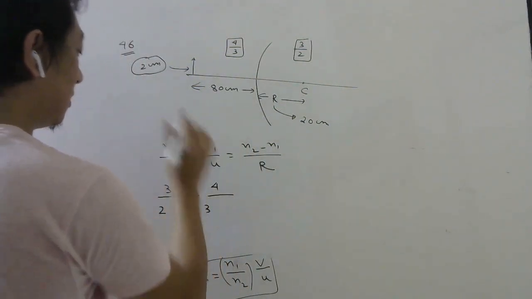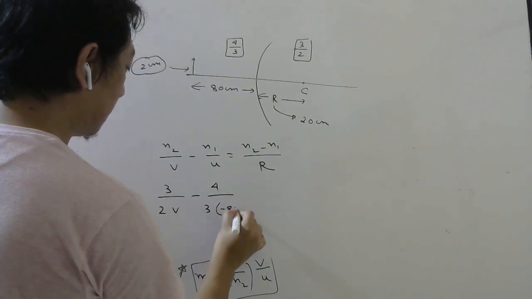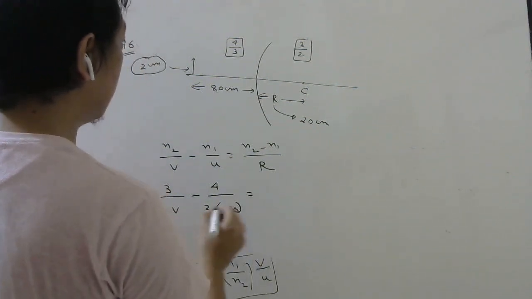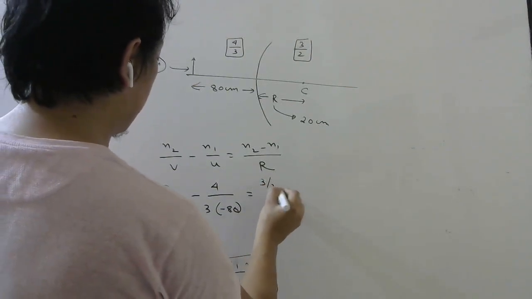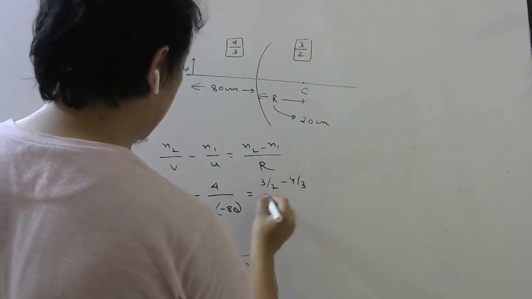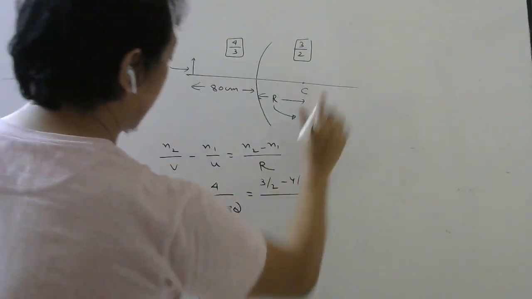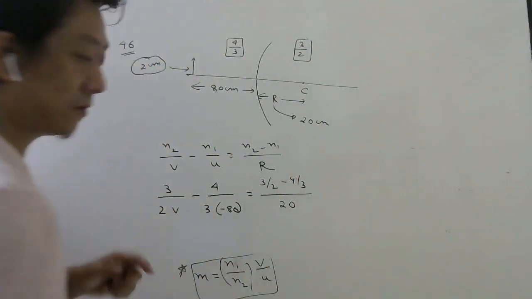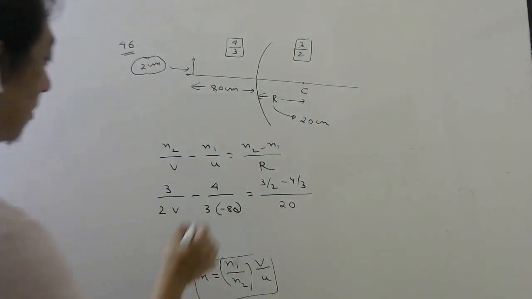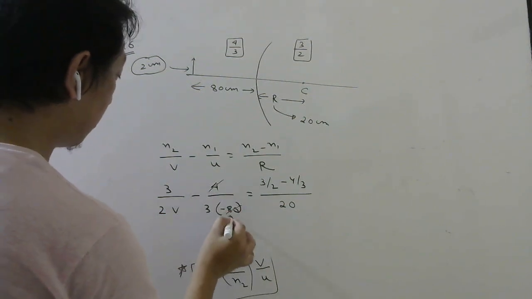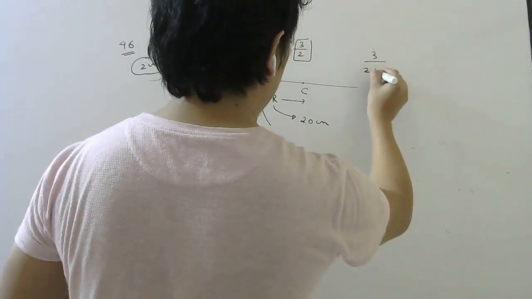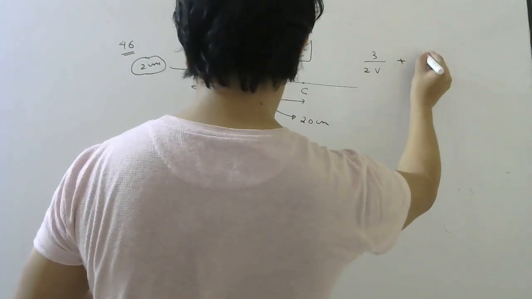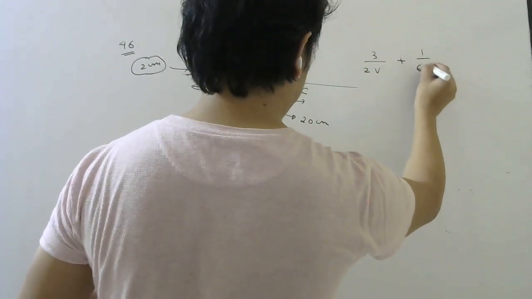Object distance is this side, so minus 80, equals n2 minus n1, 3 by 2 minus 4 by 3, divided by r. R is this side, so plus 20. So try to simplify this. Minus minus will be plus, 4 2s are 8, so 3 by 2v plus 1 by 60.